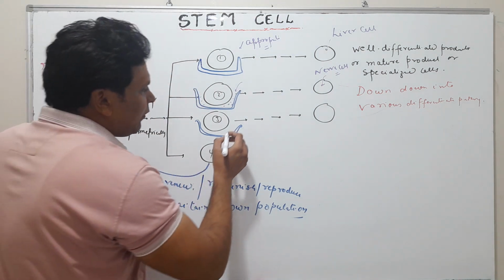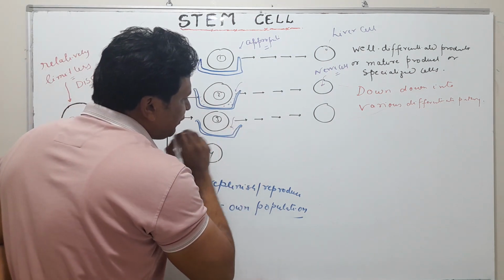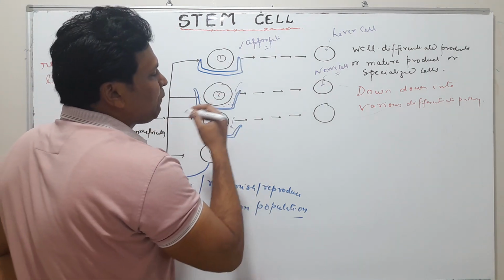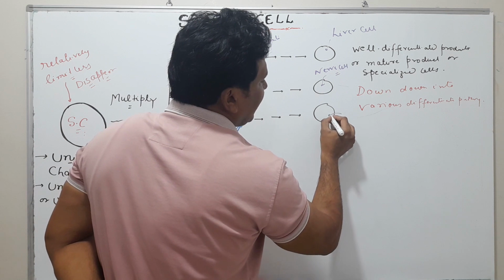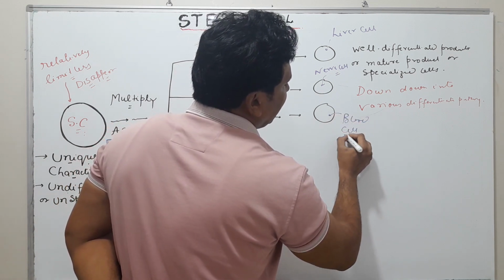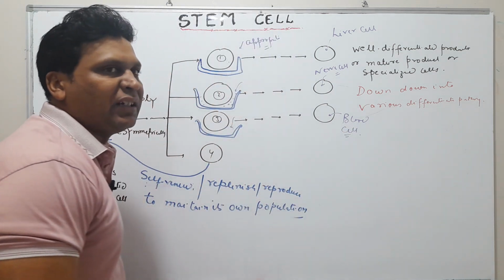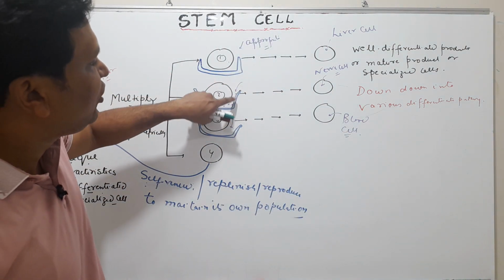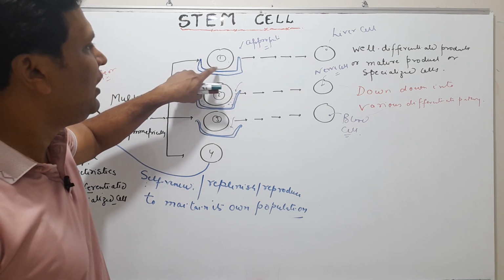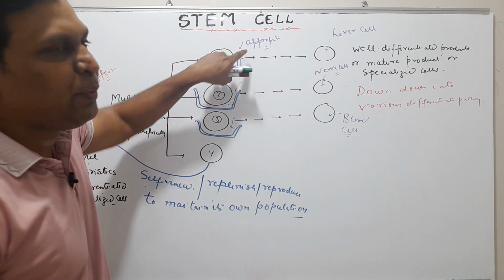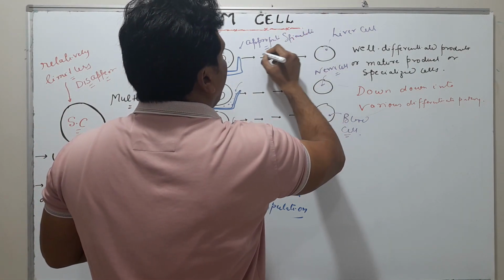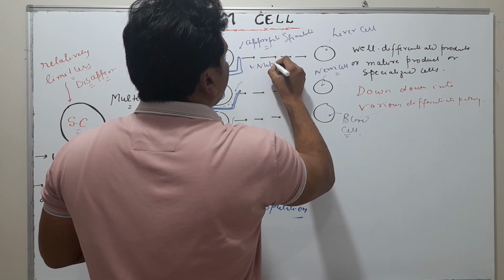If this culture media is different from 1 and 2, and this media is to produce a different type of cell, so this media is to produce blood cell. So different culture media with the same cell, but the only difference is the appropriate stimulation and nutrient condition.